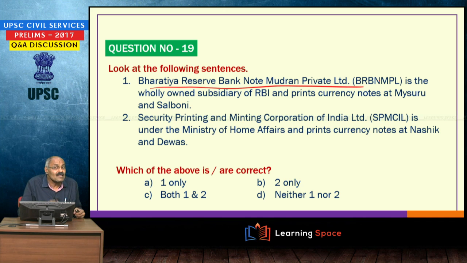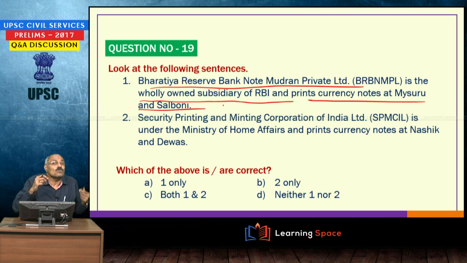BRBNMPL, Bharatiya Reserve Bank Note Mudran Private Limited, is the wholly owned subsidiary of the Reserve Bank of India, absolutely correct, and prints currency notes at Mysore and Salboni in West Bengal. Because of demonetization, do not forget certain things. One or 2 questions are expected subsequent to demonetization on financial issues like legal currency, who gives the guarantee and who promises to pay the bearer, where the printing presses are, under which ministry, and what is meant by fiat currency.